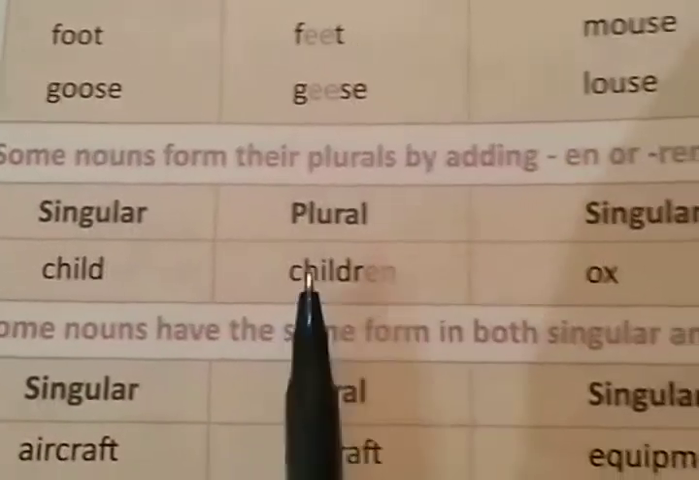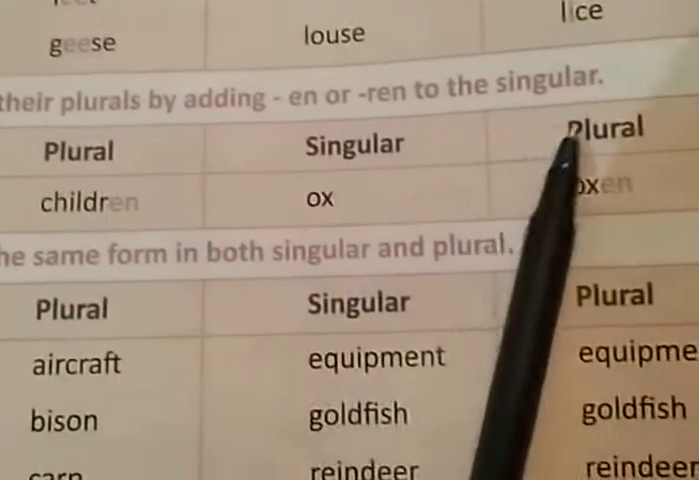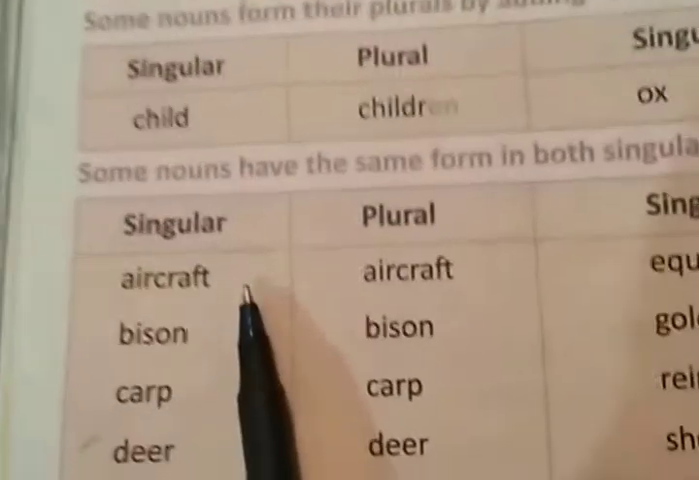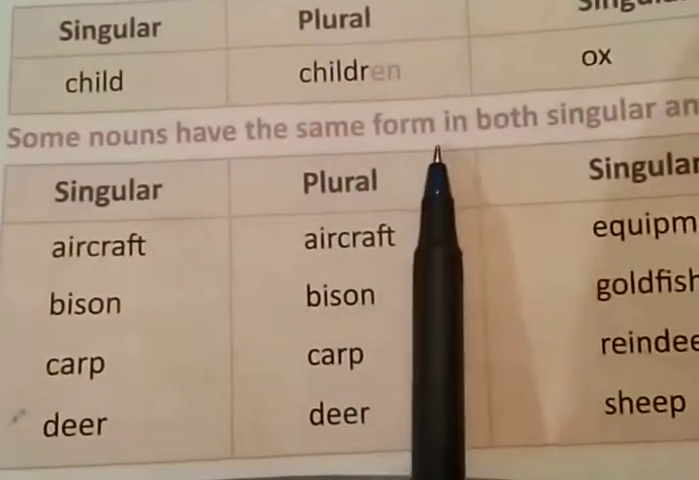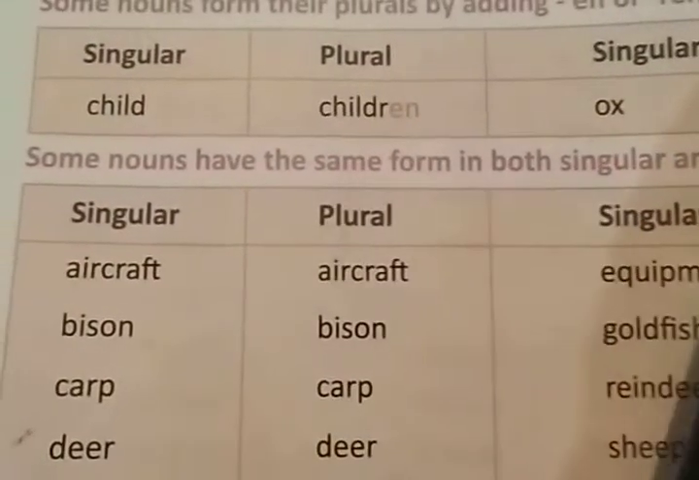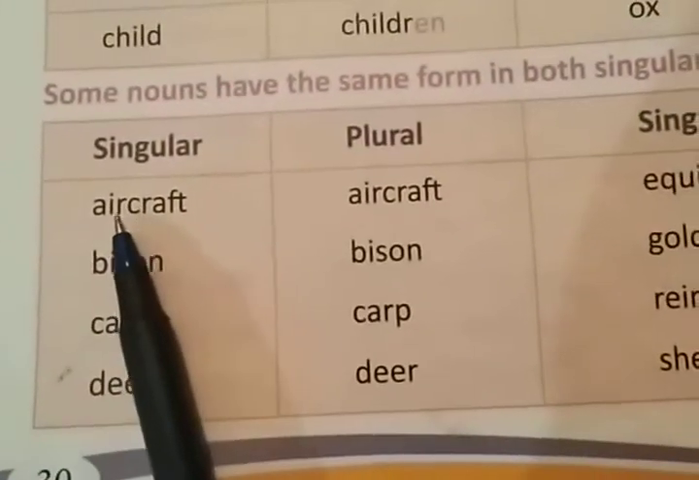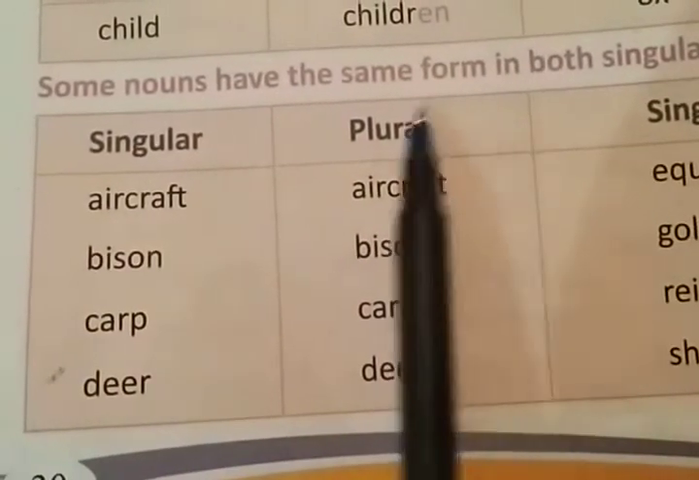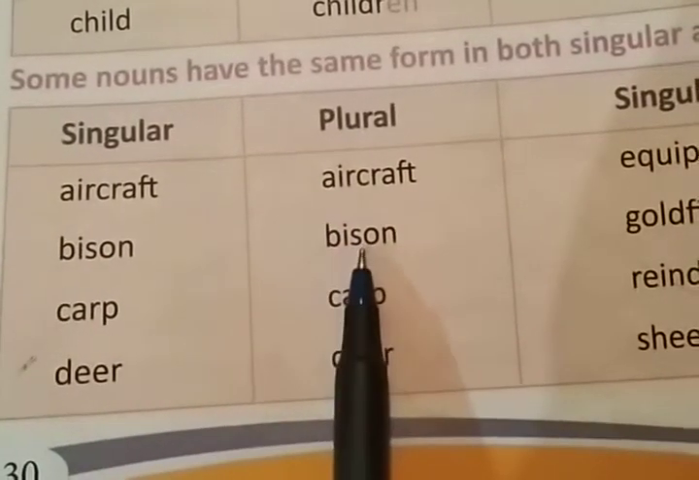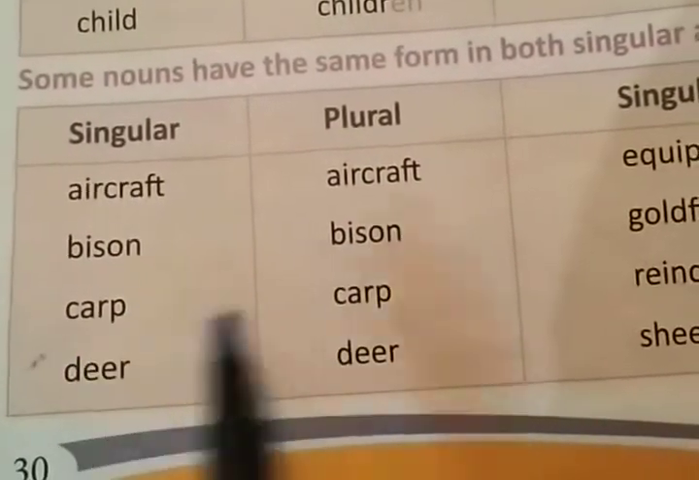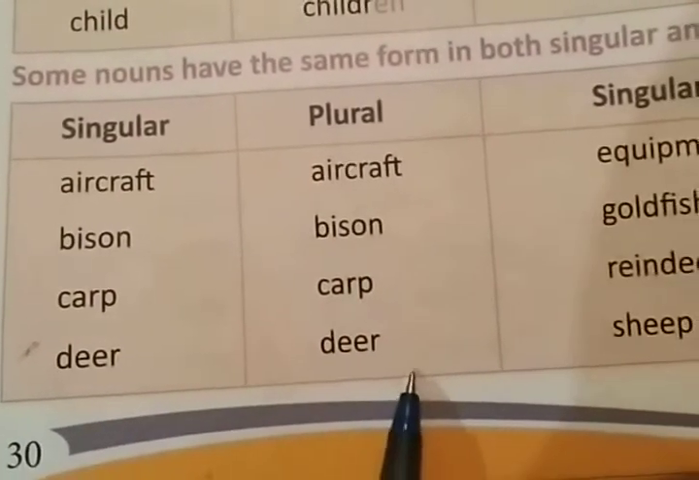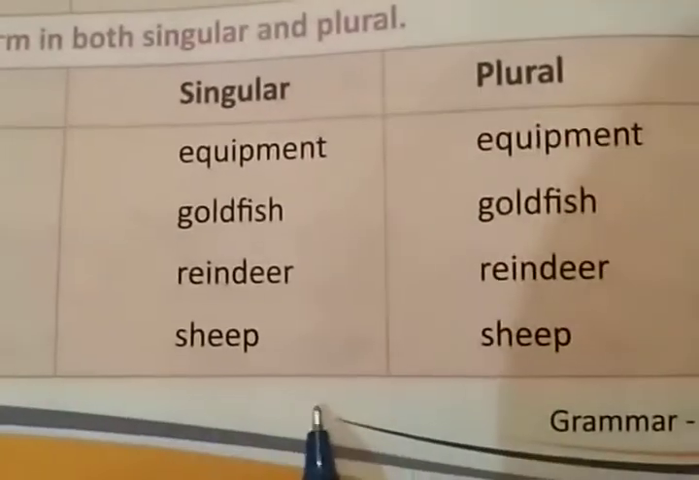Now some nouns form their plurals by adding en or ren to the singular form, like child, children, ox, oxen. Now moving on to the next one. Some nouns have the same form in both singular and plural, right? Like aircraft will remain the same in plural form also. It will be aircraft. Bison will again be the same form in plural also. Carp will be the same in the plural form also. Deer will also be the same in the plural form, and so on. Right?